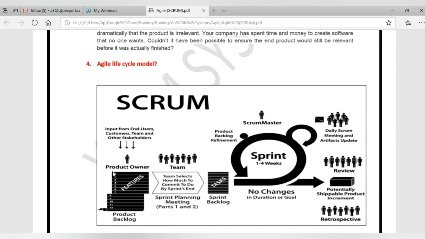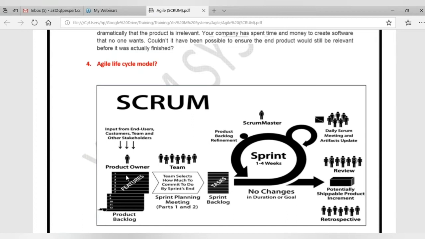Once he collects all the requirements, he is also responsible for keeping them in priority order. Everyone will be giving different requirements. So he will first collect everything and keep it in a document or in a tool like Jira, and later he has to prioritize.